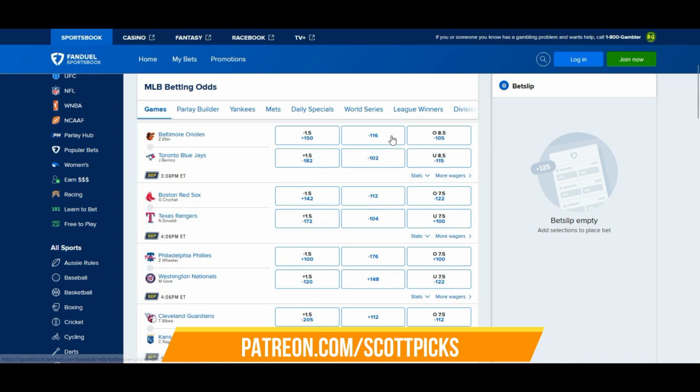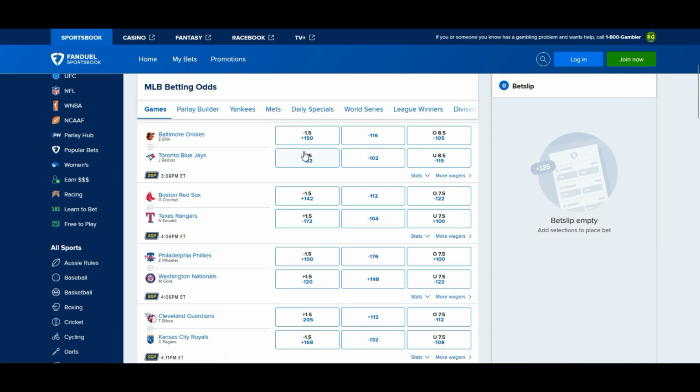Orioles minus 116, minus 102 for the Blue Jays. Minus 1.5 for the Orioles on the run line at plus 150, plus 1.5 for the Blue Jays at minus 182 cost. That is the costs, the negatives and the positives. The total is at 8.5 runs, minus 105 for the over, minus 115 for the under.